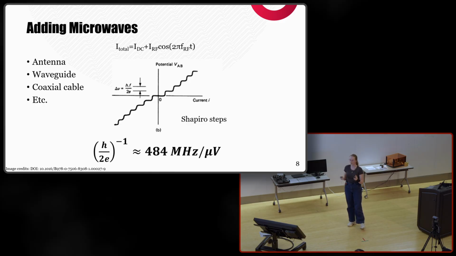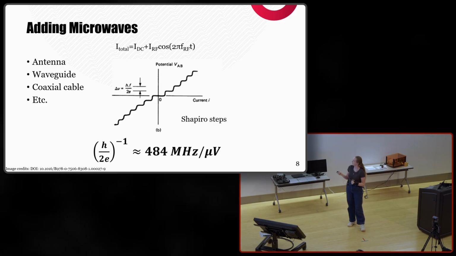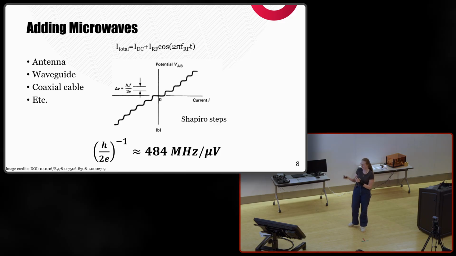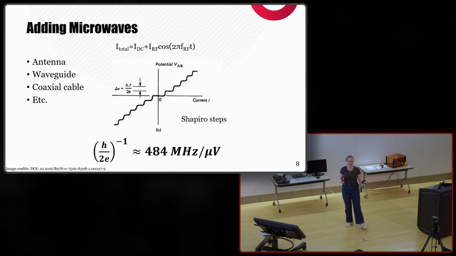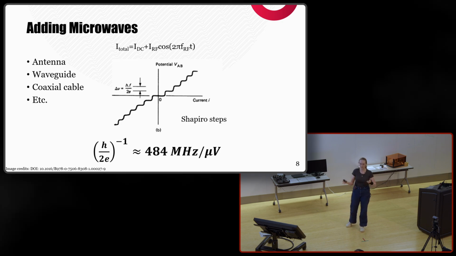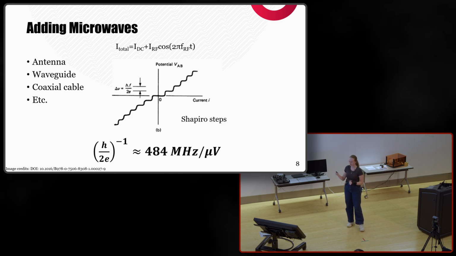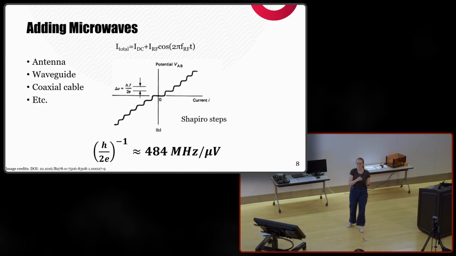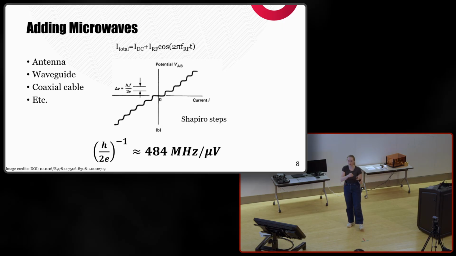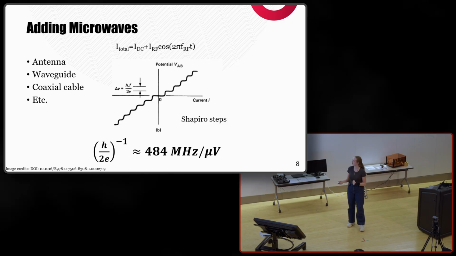And just to give you a ballpark value, this conversion constant is 484 megahertz per microvolt. So a single junction, if we radiate gigahertz microwave frequency, will only produce microvolts. So to get a 1 volt standard, we add up many of these junctions in series. So all the voltages add up to 1 volt.